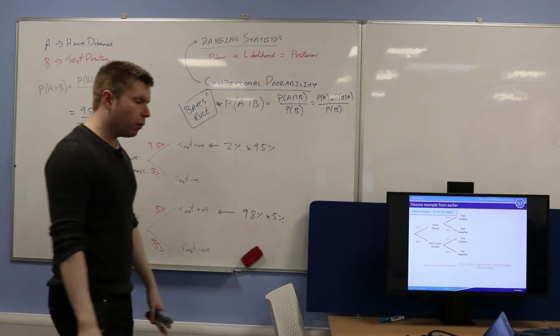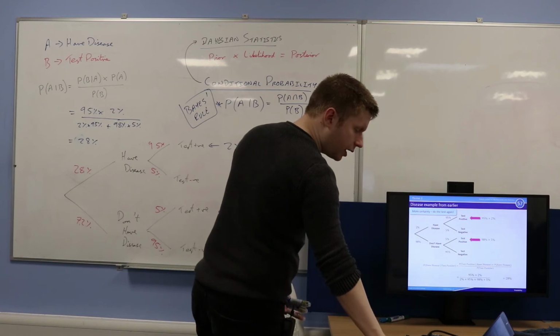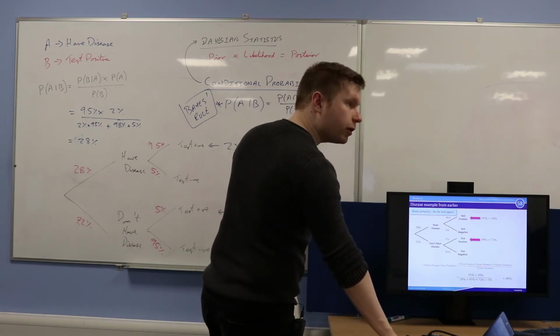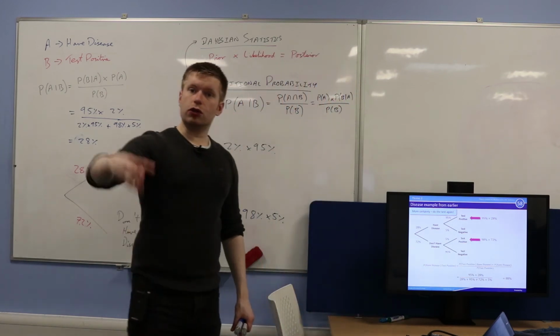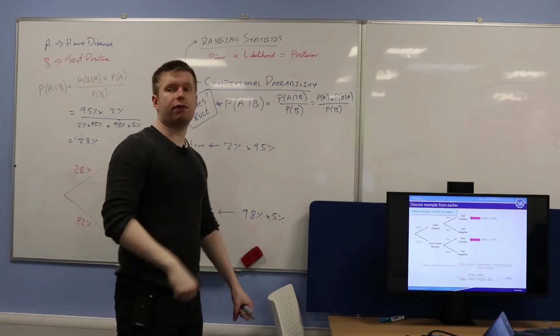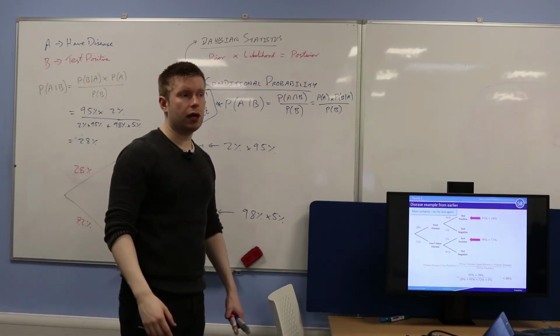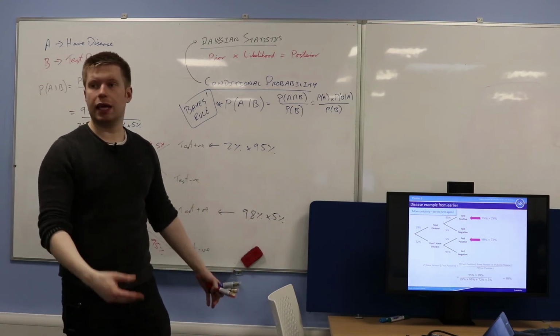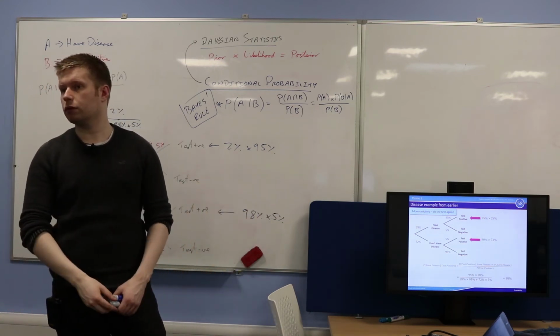Now, to save you a bit of work, I've already done that, okay? Done it on the screen, so you can always watch it. Increases to 88%, okay? So if you do the test 3 times, there is now about a 90% chance that you definitely have the disease because they've all come back as positive, okay? But you notice there's still a 12% chance that you might not have the disease, even though it's come back as positive 3 times, yeah?